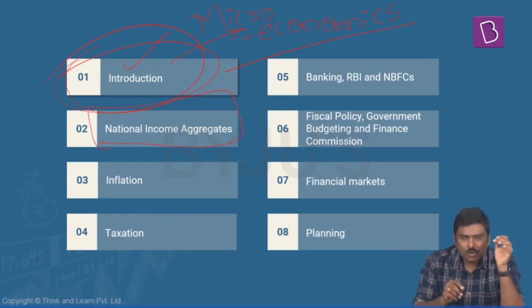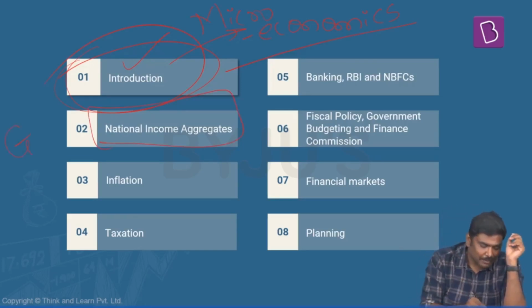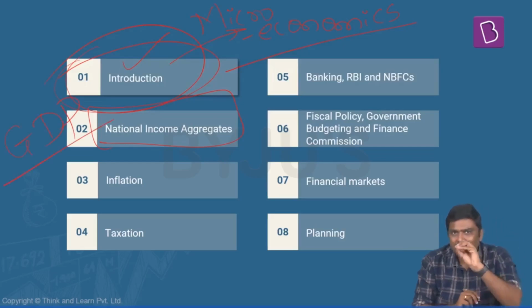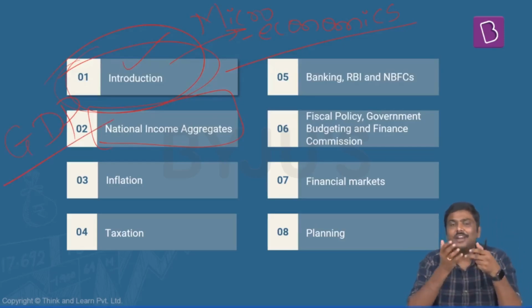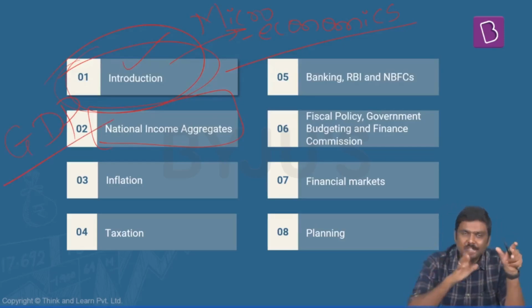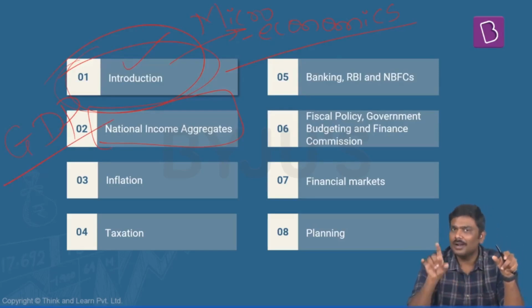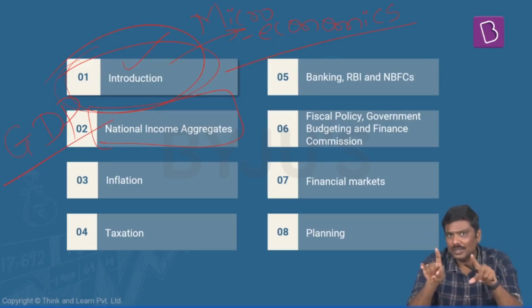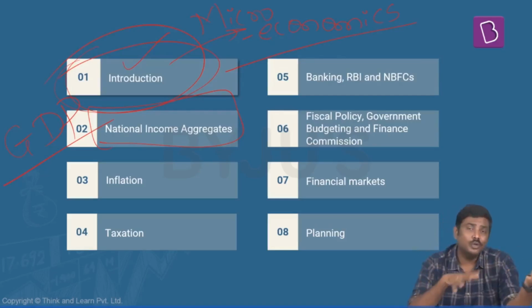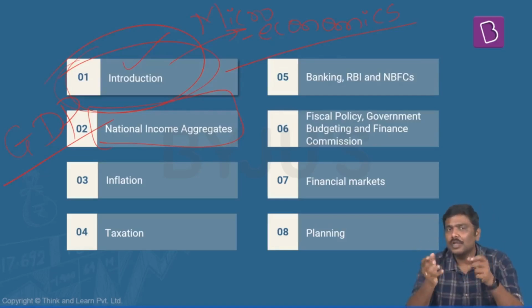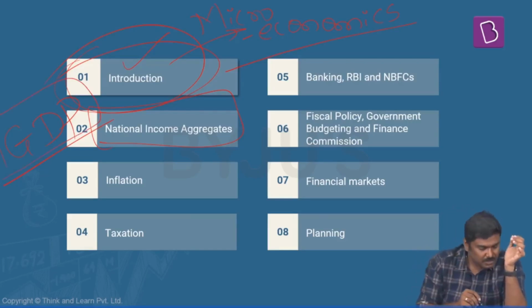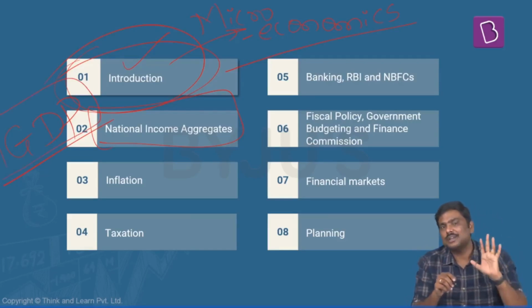Next, I'm pretty sure all of you have heard of the concept of GDP, or the term GDP, in the last couple of months. And if you have been reading the newspaper, guaranteed this particular term would appear in the newspaper at least once every day. At least once. It could be 10 times, it could be 2 times, it could be 5 times also. But at least once every day in the newspaper, this terminology, GDP, will always be present.